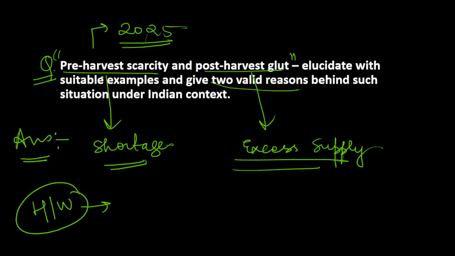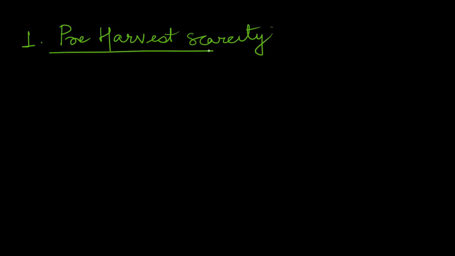Now let's move to the body part. So how will you approach the answer in the body part? First of all, you can explain a bit about pre-harvest scarcity. You can mention here that it refers to shortage of agriculture produce in the market just before harvest.